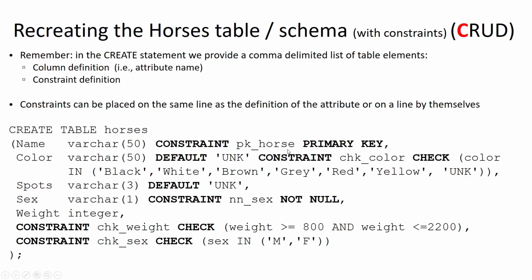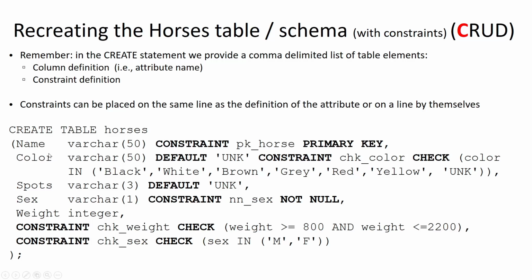This is just a name that we are defining so that whenever Oracle maybe gives us an error message about this constraint, this is how Oracle is going to tell us where the problem is. Okay, so this is just how we refer back to the constraint that we have created. And the type of constraint is the primary key constraint. All this stuff that's in all caps and bolded here are your special Oracle keywords. So this is defining that this attribute name is our primary key.